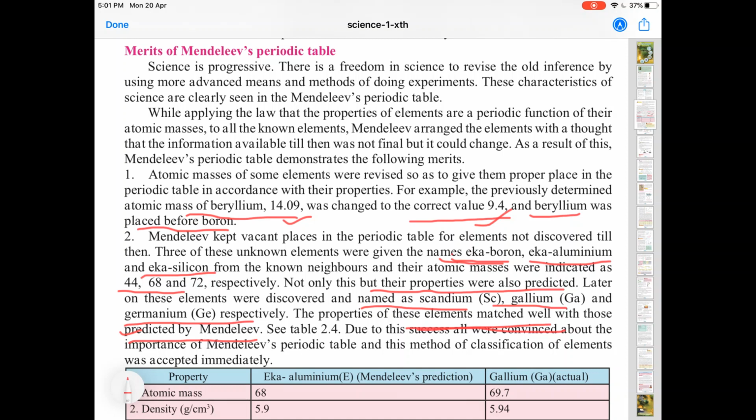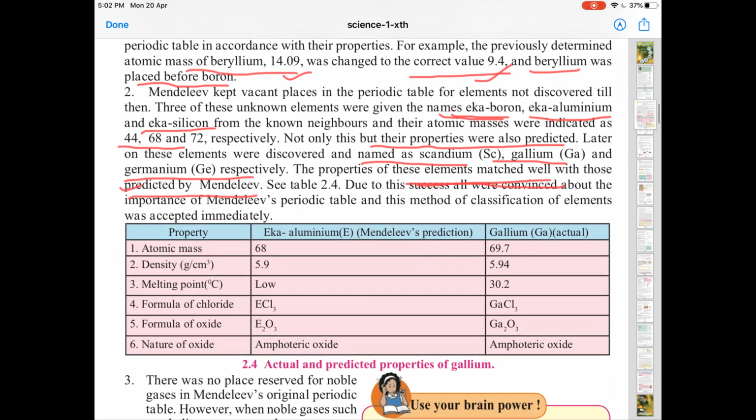He had predicted their properties also, and later the elements were discovered and named as scandium, gallium and germanium, and the properties matched well with those he had predicted. And when this was proved, then Mendeleev's periodic table was given more prominence and his methods of classification were accepted.